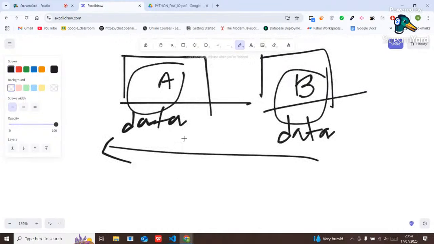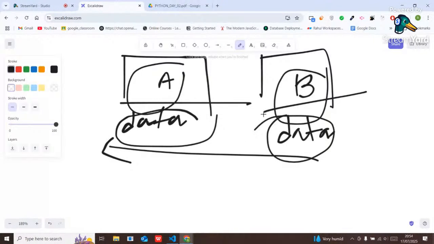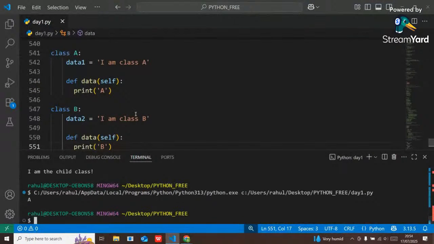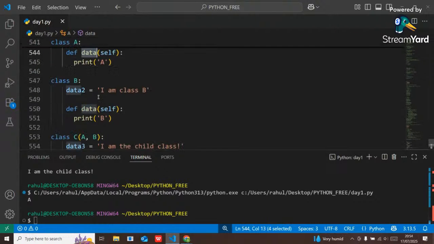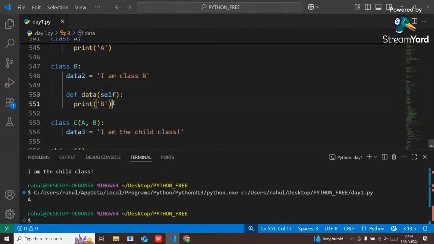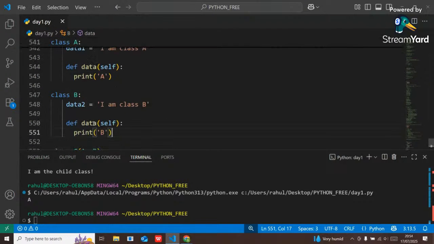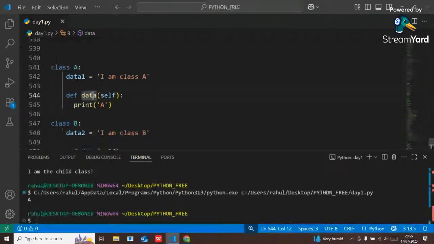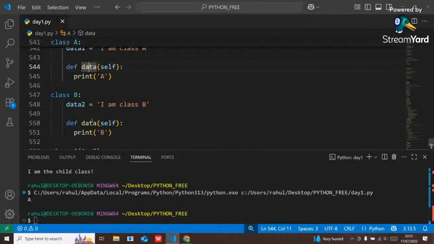But here whenever the method name is the same, the class that is passed at the first position will give the property first. Here, both data methods are there: inside A a data method is there, inside B a data method is there.